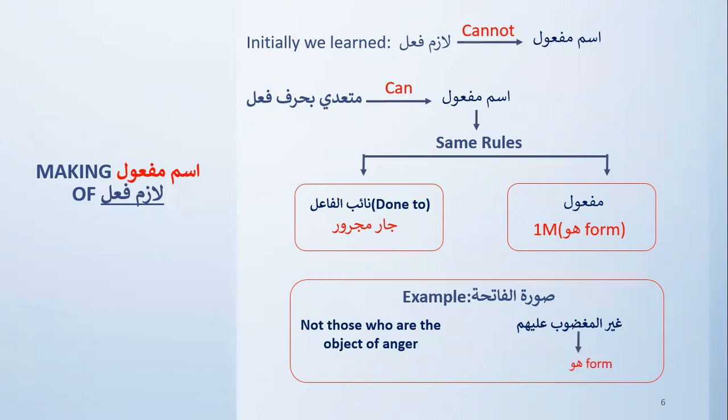If you see, this is huwa form. So when you are using it as a fail, it is the same rule that it should be in the huwa form and it should have a naibul file. And that's the same rule you will follow when you are using the maf'ul of a lazim fail, which is then turned into mutadi bi harf. And that naibul file will be, by the way, your jar majroor.